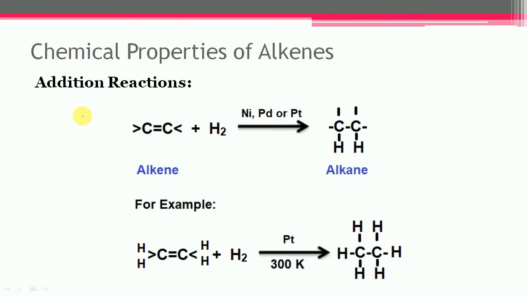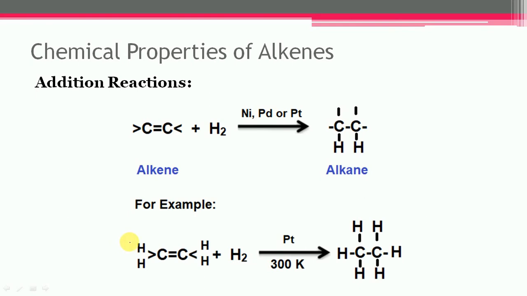In this case, hydrogen gas is added to alkene in the presence of a catalyst like platinum, palladium, and nickel, and finally the alkane gets formed. The temperature and pressure employed in the reaction vary with the nature of the catalyst.